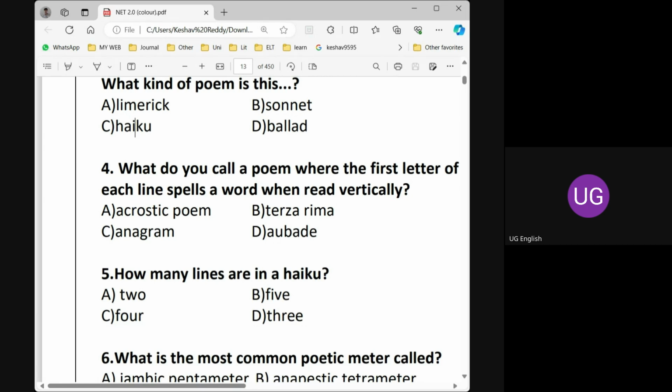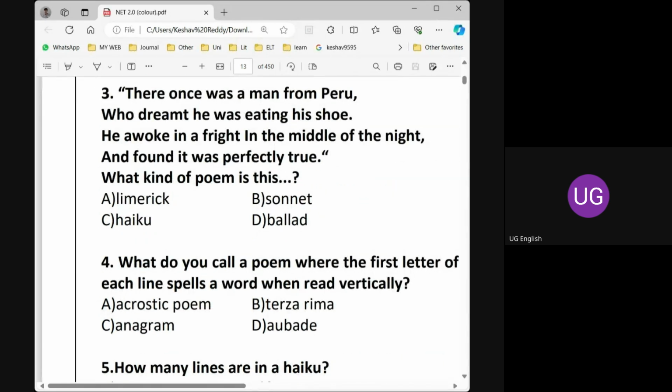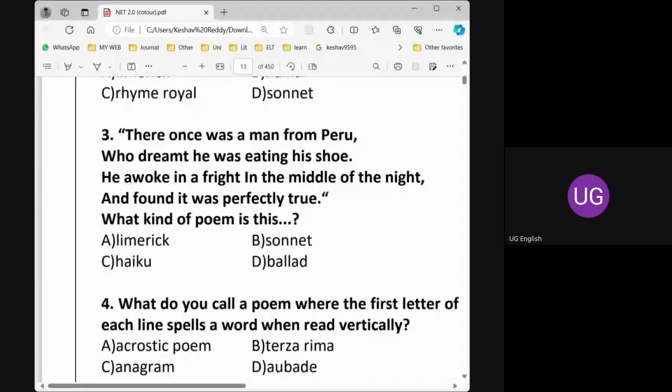The rhyme scheme of the above ballad is A B C D. Yeah, it might be. I didn't check, but anyhow, we will check it. Peru, shoe, night, true. Shoe and true rhyme.